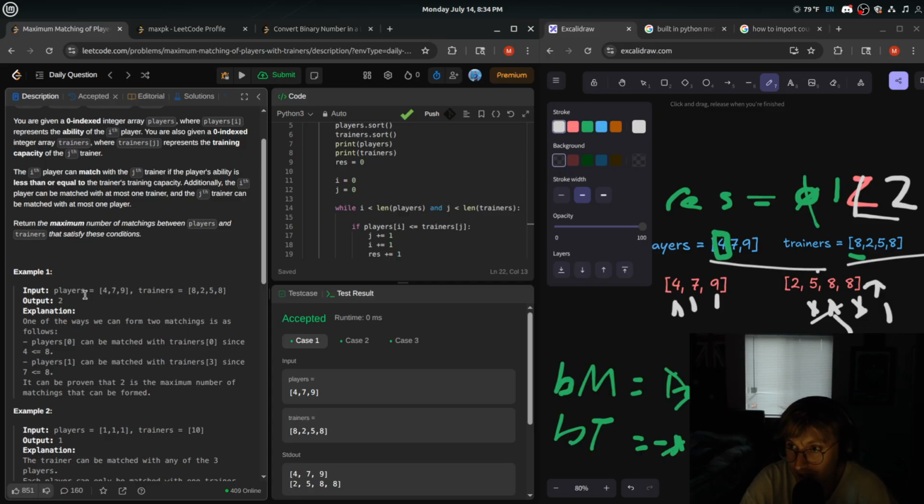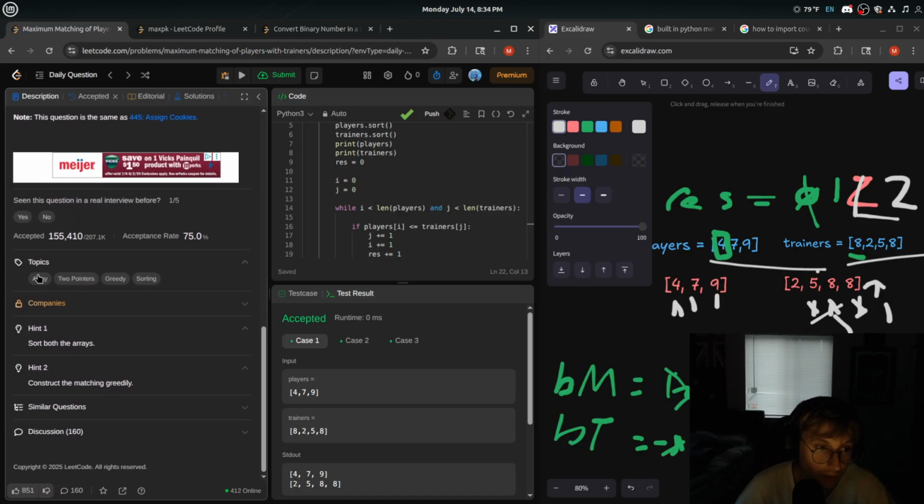Obviously, we then received a TLE on the n-squared. But then we optimized it. Had a look at what they were looking for here. They wanted a two-pointer solution with sorting and greedy. I sorted both the arrays straight away because that's usually what you do for 90% of greedy problems. You sort the array. So we did sort the array, and we thought about a two-pointer solution.